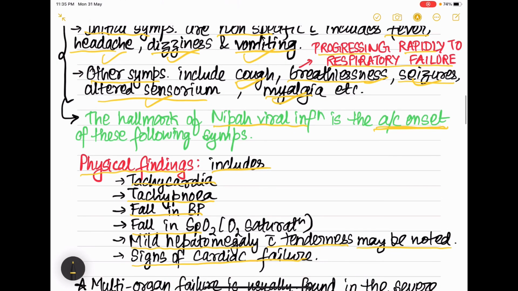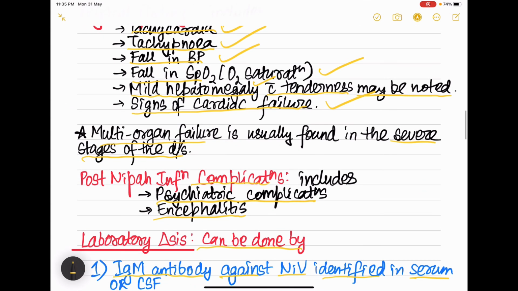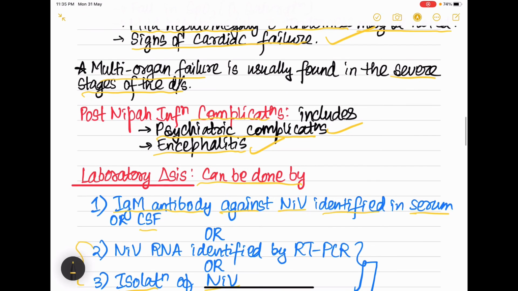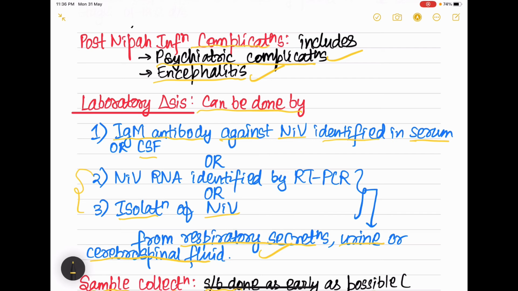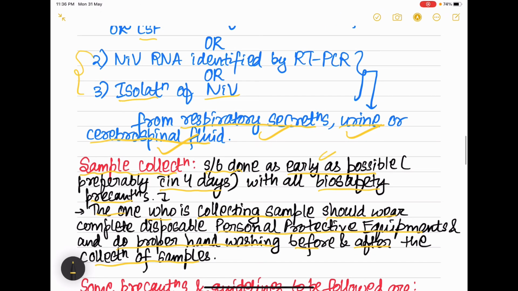Now coming to the physical findings, that is tachycardia, tachypnea, fall in BP, fall in SpO2, then mild hepatomegaly and signs of cardiac failure. Then complications include psychiatric complications and encephalitis. Diagnosis is by either of these. The first one is IgM antibody against Nipah virus, which is identified in serum and CSF. Then Nipah virus RNA identified by RT-PCR, and isolation of Nipah virus from the following, that is respiratory secretions, urine and cerebrospinal fluid. Sample collection should be done as early as possible.